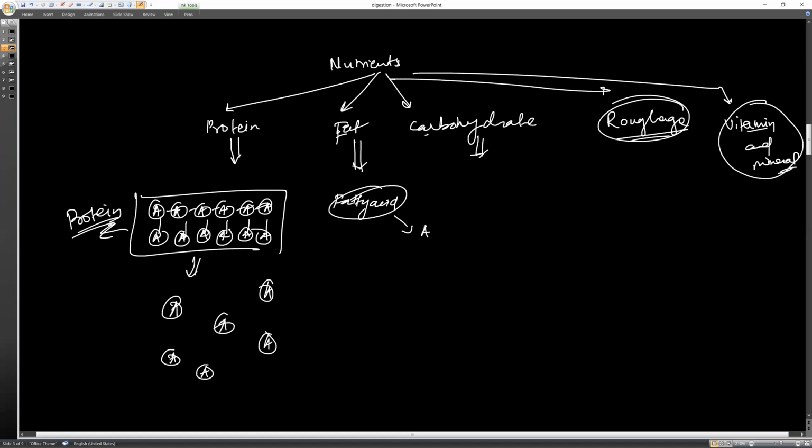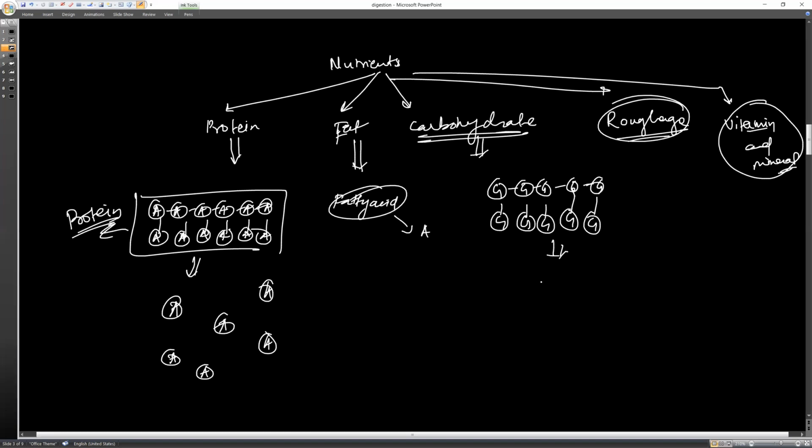When fat gets digested, it gets digested into fatty acids. And similarly, carbohydrate is a sugar, a complex sugar we can say, made up of glucose. When hundreds of thousands of glucose molecules combine together, they form one carbohydrate molecule. Understood this one?